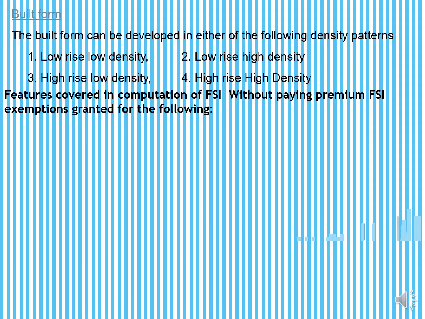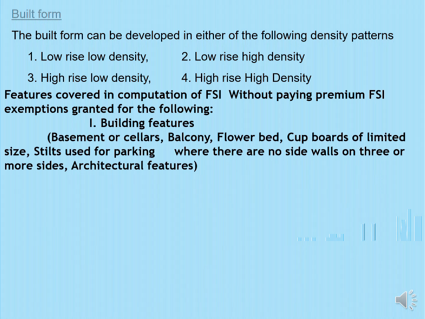Exemptions are granted for the following: building features like a basement, balcony, flower beds, cupboards of limited sizes, stilt used for parking where there is no side wall on three or more sides, and architectural features. These are all exempted from the FSI area.